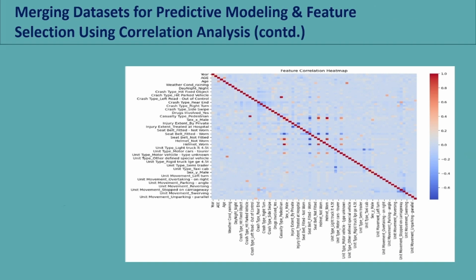The heat map shows the feature correlations. Strong positive and negative relationships can be seen using the color. For example, variables like crash type, weather, and vehicle type show some significant correlations. This helps us decide which features to keep for the modeling.